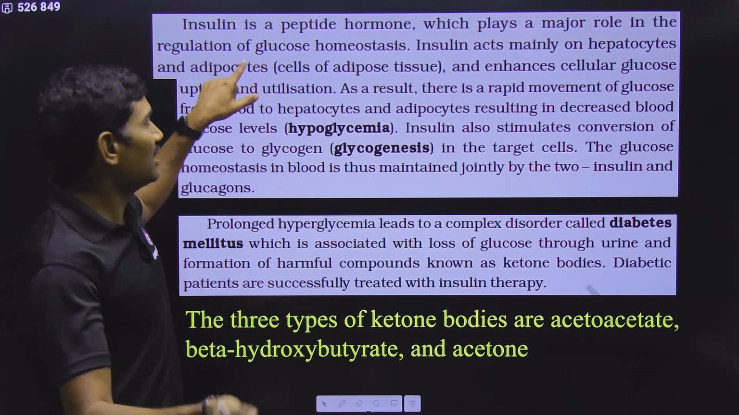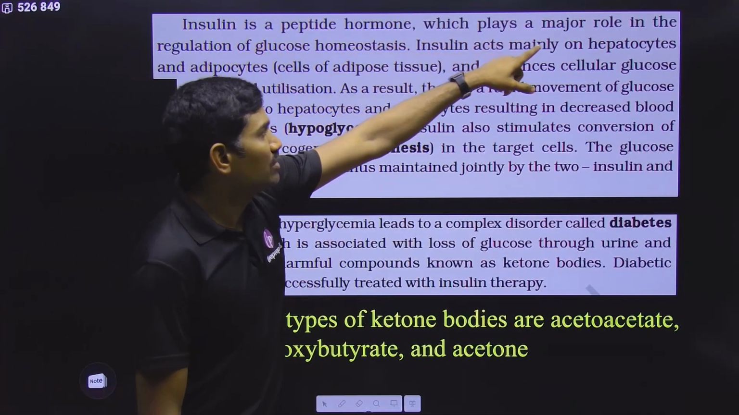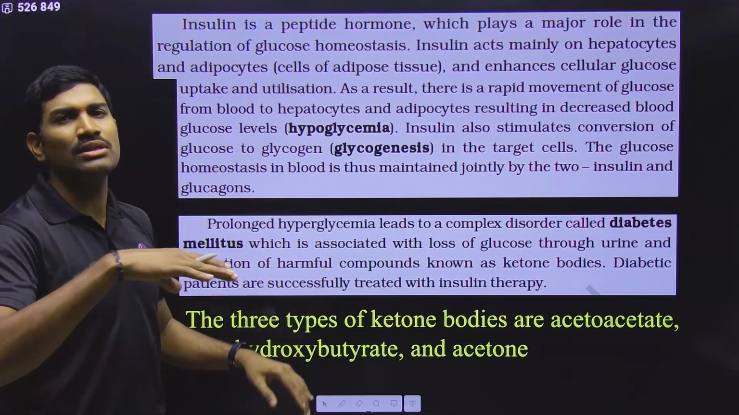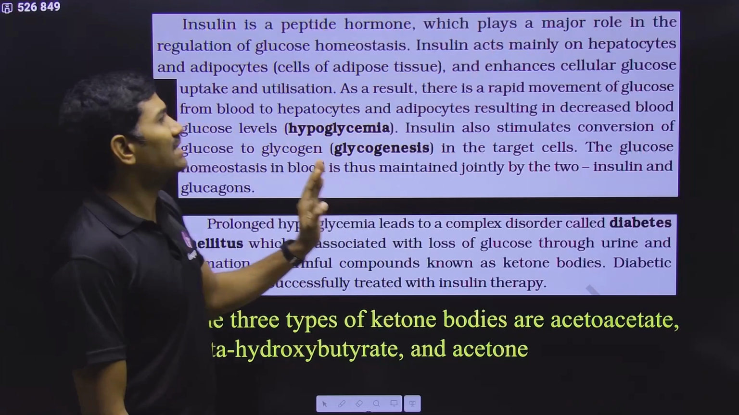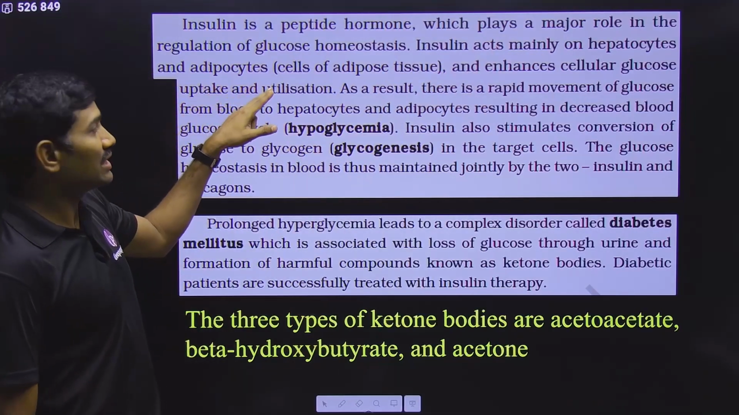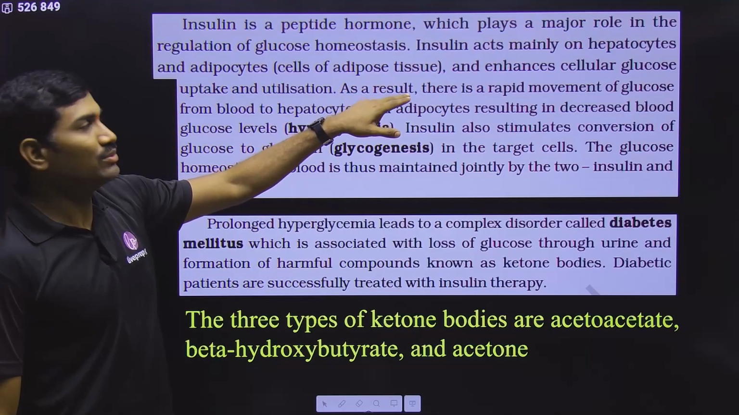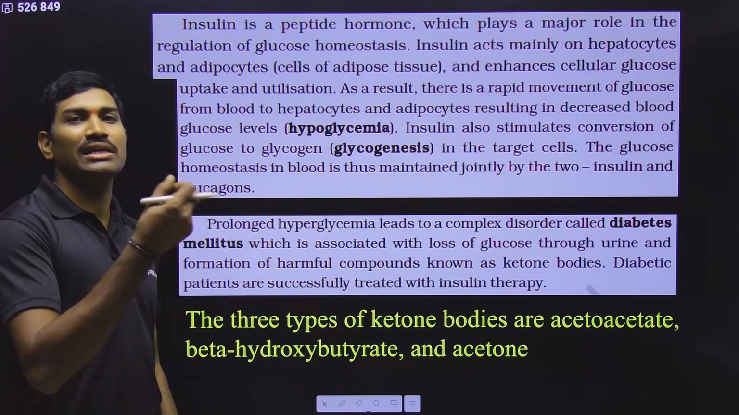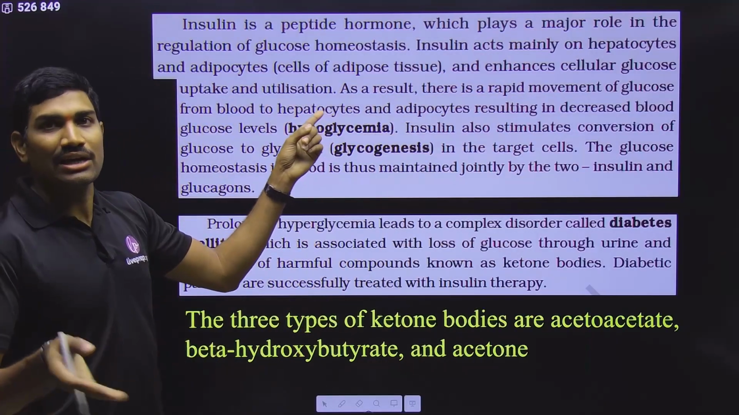Now insulin is exactly opposite. Insulin is a peptide hormone which plays a major role in the regulation of glucose homeostasis. This is also helping in glucose maintenance. Insulin acts mainly on the hepatocytes and adipocytes. Adipocytes are the cells of adipose tissue, and it enhances cellular glucose uptake. So cells keep on taking the glucose and they are utilizing it.